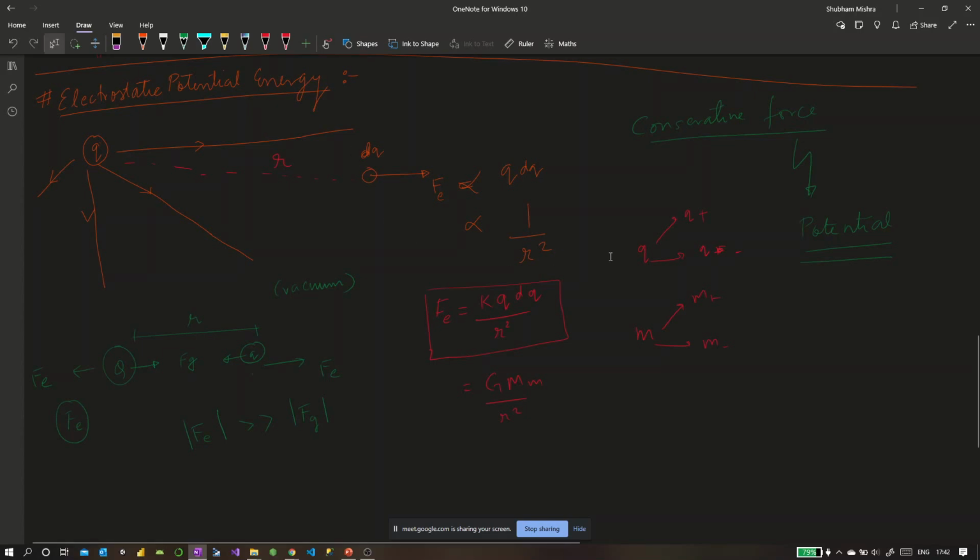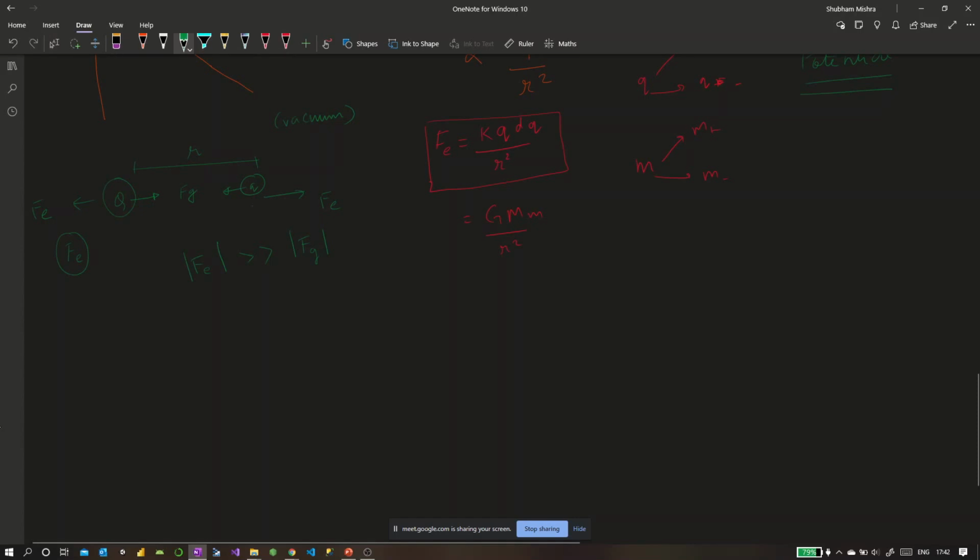Okay. So let's write that down, okay? So electrostatic potential energy, in a conservative force field, you can write field.